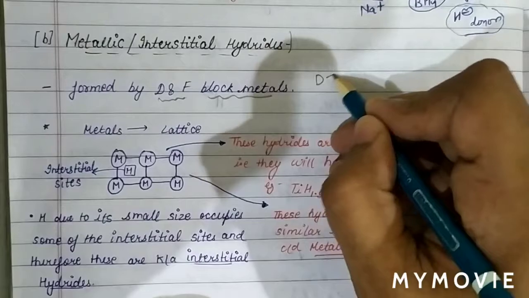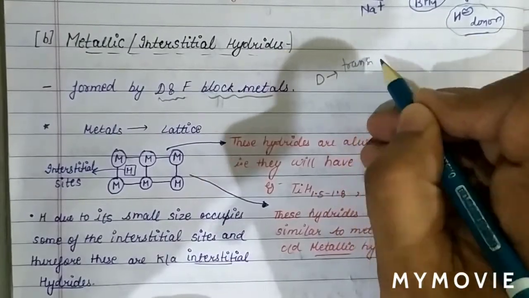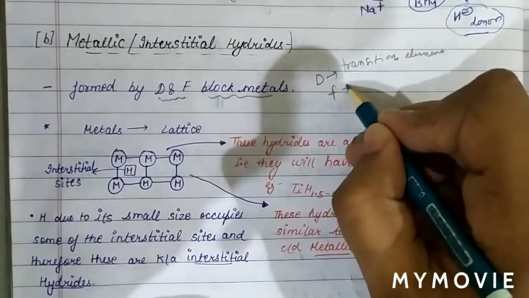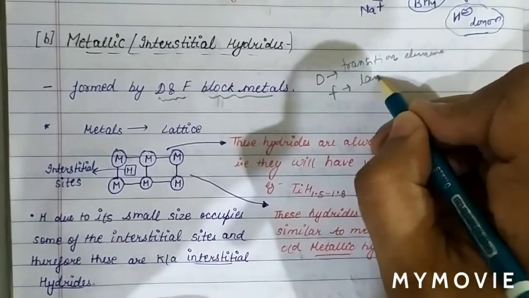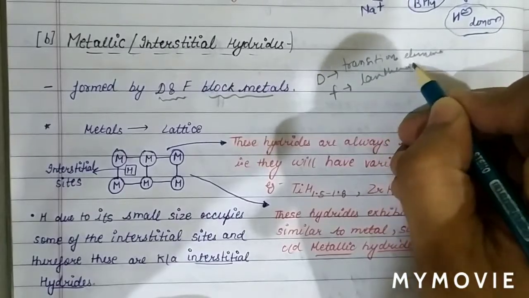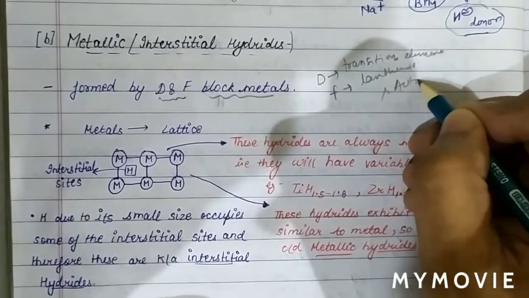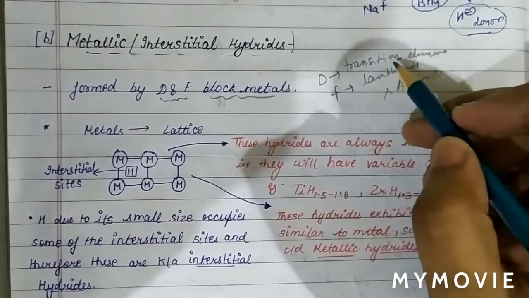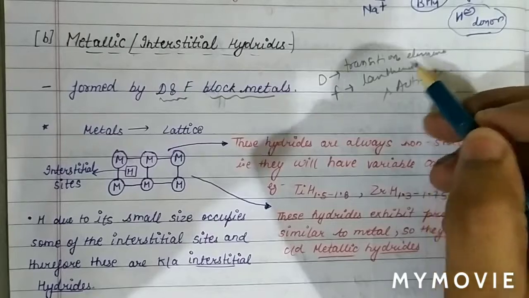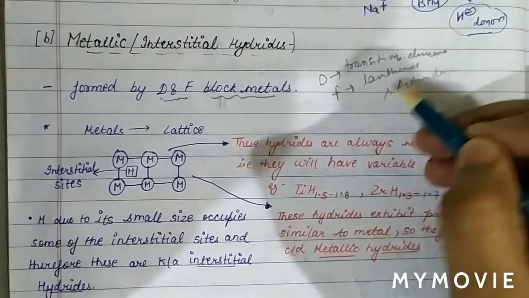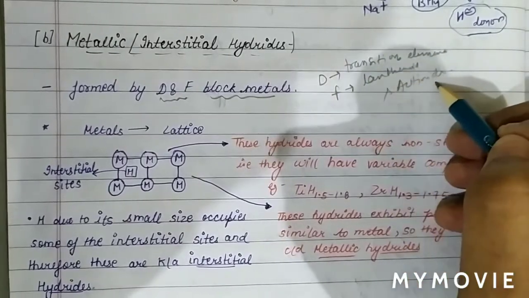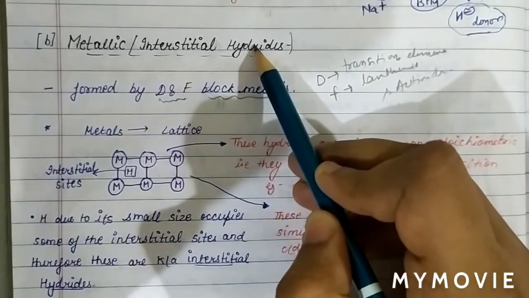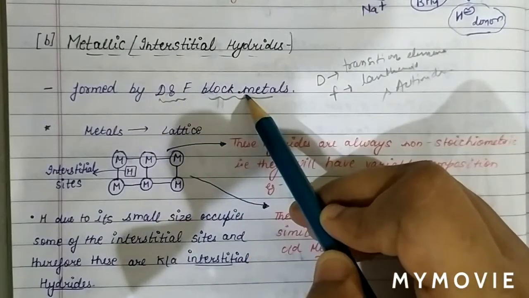The d block elements are basically transition elements, and f block elements are lanthanoids and actinoids. Not all d block elements are transition elements, but mostly they are.